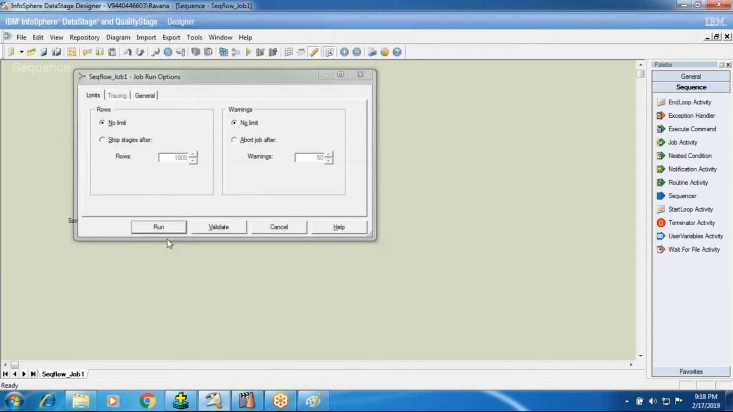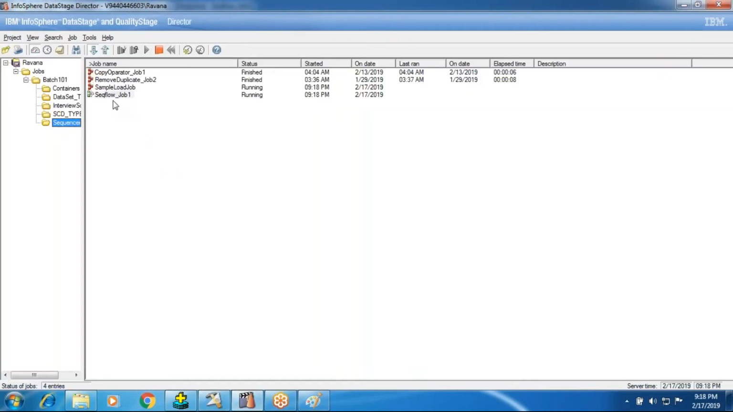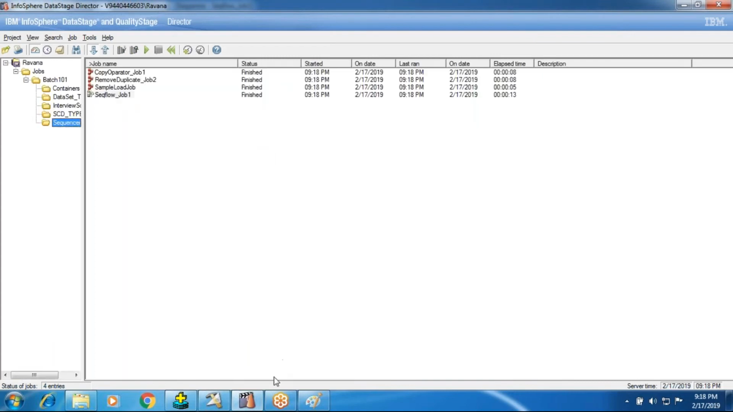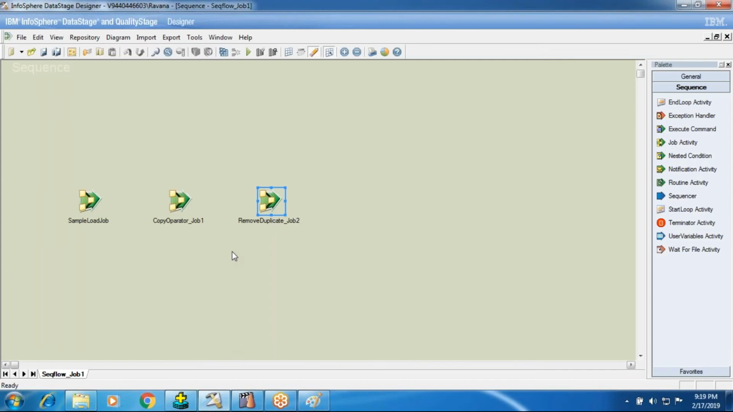So once I click on the run button, just go to the director, see now. The sequence flow is running and the sample load job is running. See, all three jobs are running parallelly at a time, or not? Maybe the sample load job is finished first. So two are finished first. Now the sequence will be completed. So this is your flow. Here there is no dependency, there is no control, there is no sequence. But what happened? Three jobs started parallelly.